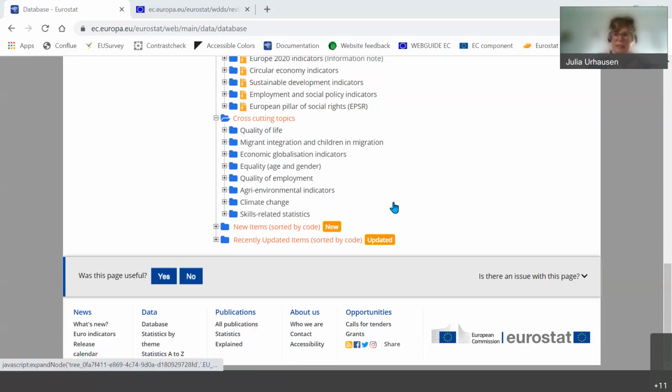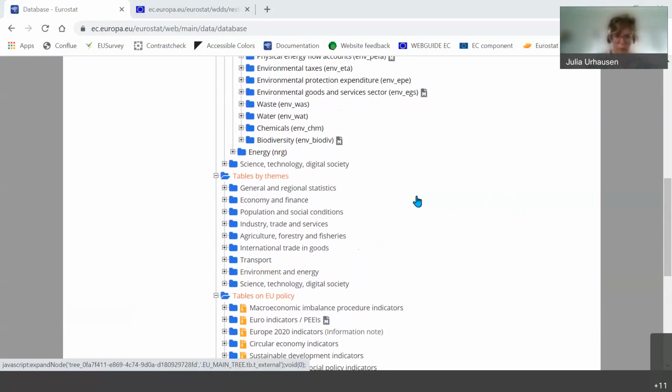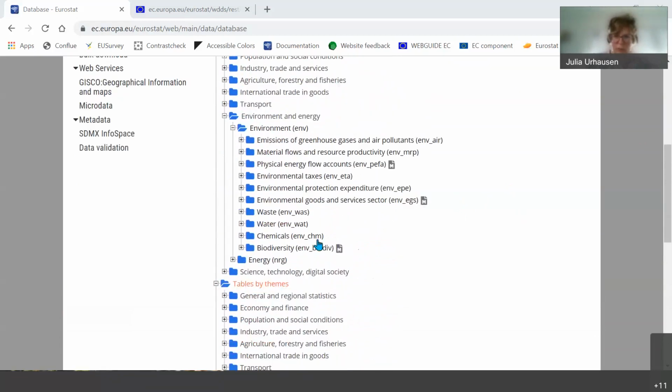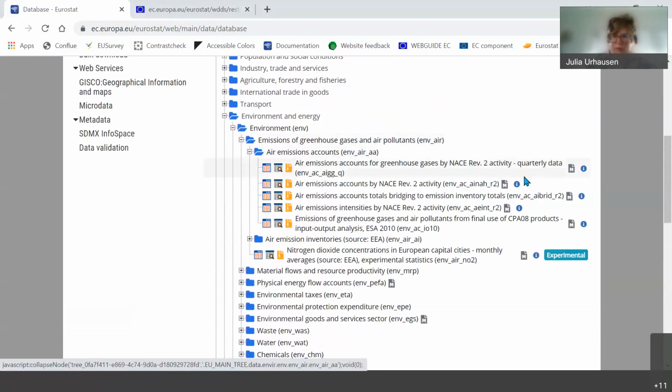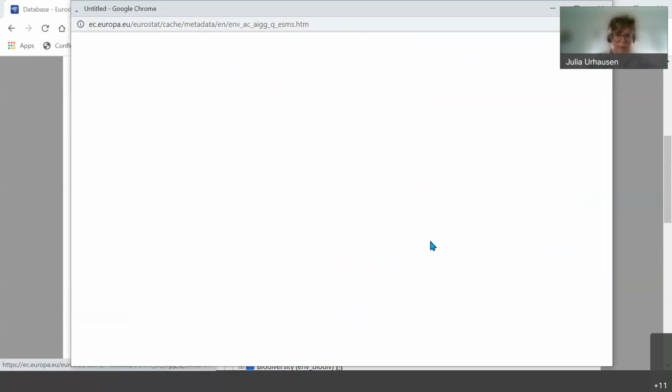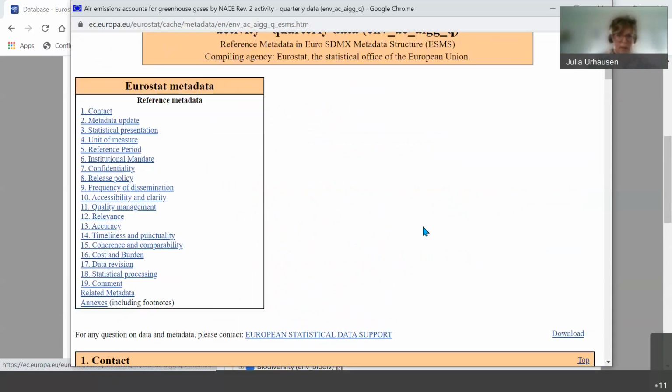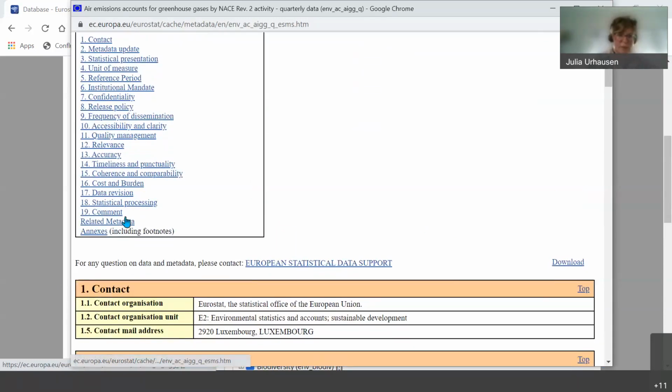And then, which metadata are available? Yes, as I mentioned before, most data sets or most folders have what we call a metadata document. Sometimes it's already attached on an upper branch of the tree, like here, and sometimes it's attached to a very detailed data set. So when you open the metadata document, you will have a wealth of information.